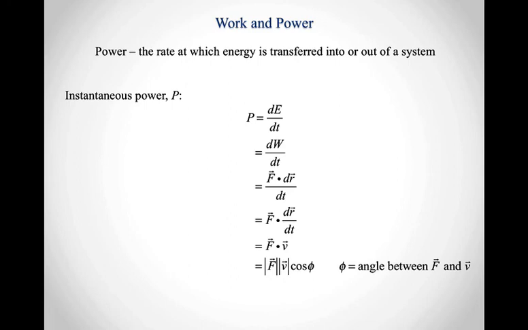In this class, because mostly we're going to deal in two spaces, and so a geometric dot product can be useful, that's just going to be the magnitude of the force times the magnitude of the velocity times the cosine of the angle between the force and velocity vectors. When I do that calculation, it's going to tell me how much energy is being transferred into or out of the system by this particular force at this particular instant in time.